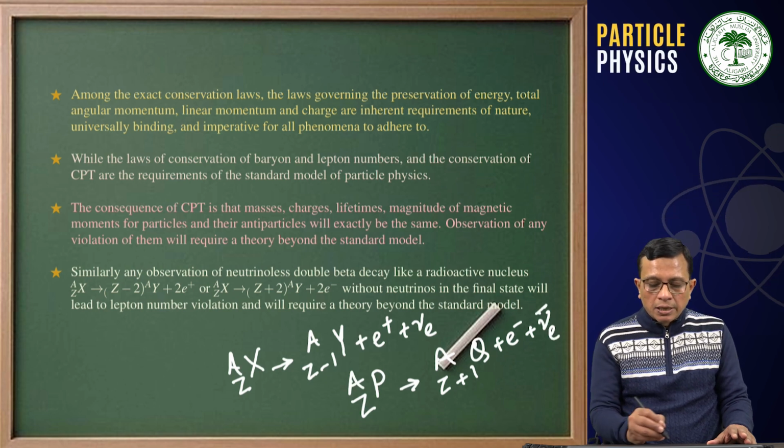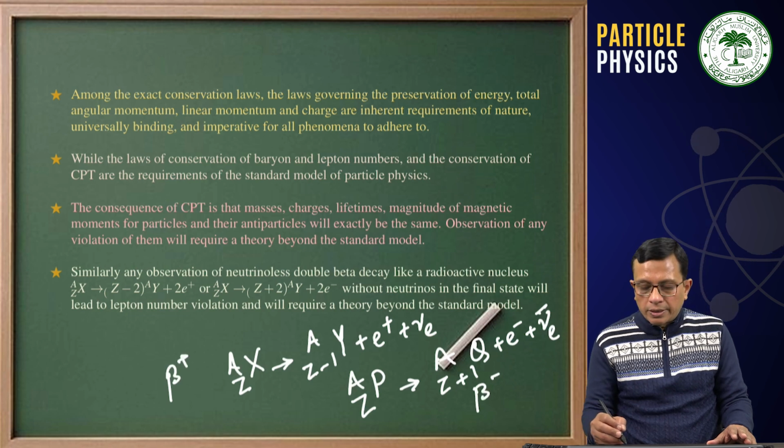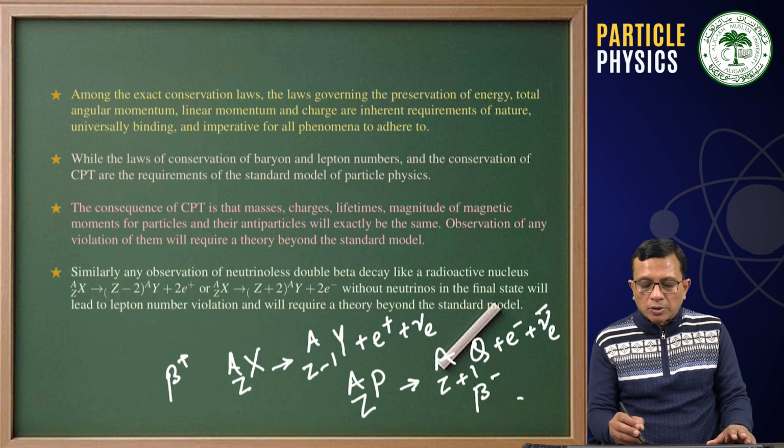Therefore, this is beta plus decay, and this is beta minus decay, which in literature is known as negatron decay, and this is known as positron decay.